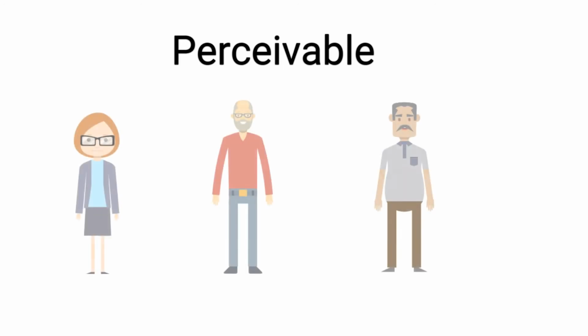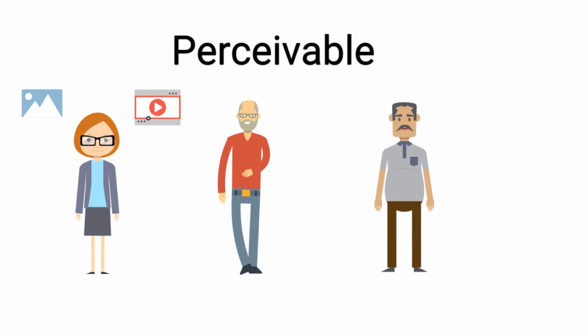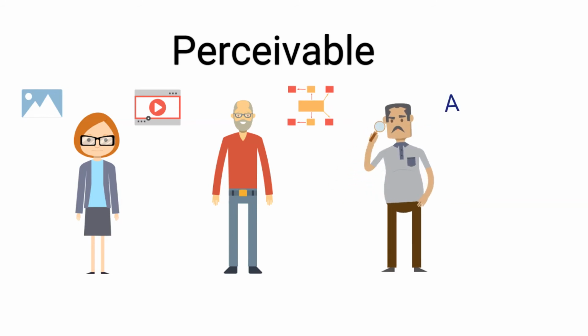To make web content perceivable, it should be available to people using it with different senses, so take the following into account. Can someone with a visual impairment understand any non-text content, like images or videos? Is a website easy to get around? Can a person easily increase the text on a web page without the website breaking?